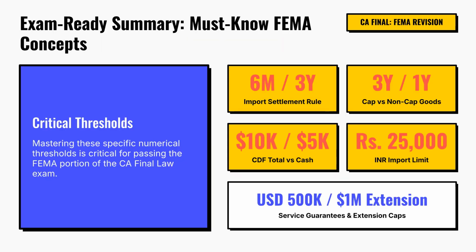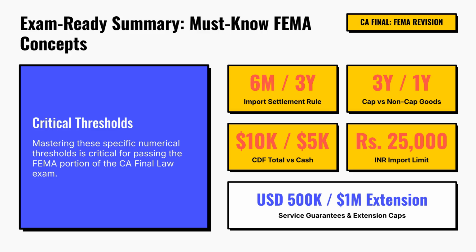Let us conclude with the most important examination takeaways from this chapter. Remember the 6-month rule for settlement of normal imports, the 3-year limit for deferred payments relating to capital goods, and the 1-year limit for non-capital goods. Memorize the CDF thresholds of $10,000 for aggregate foreign exchange and $5,000 for cash.